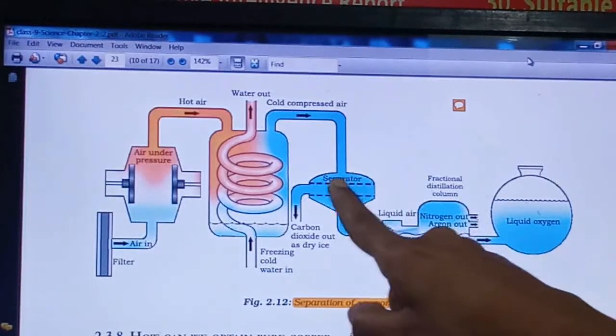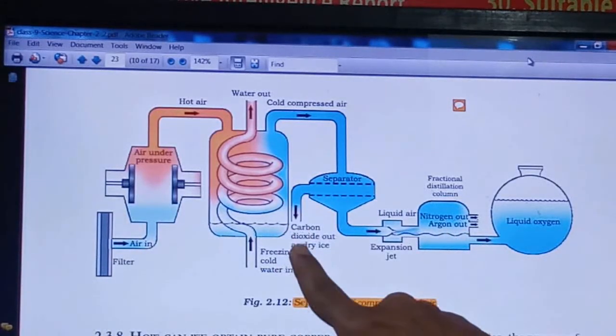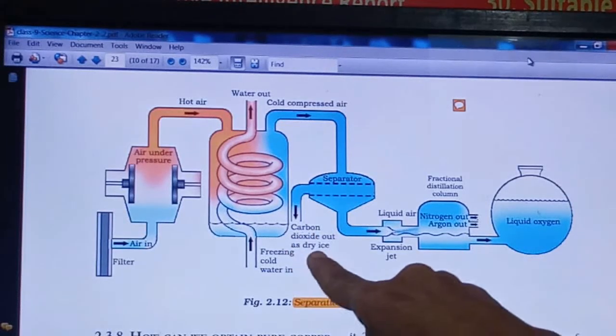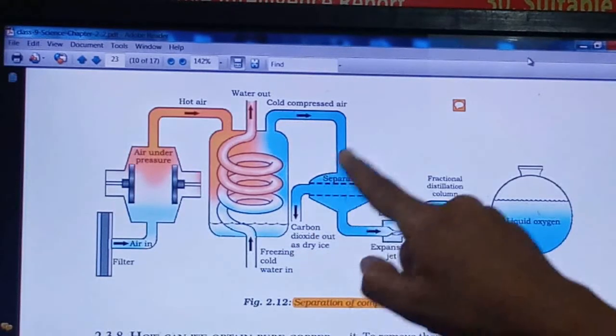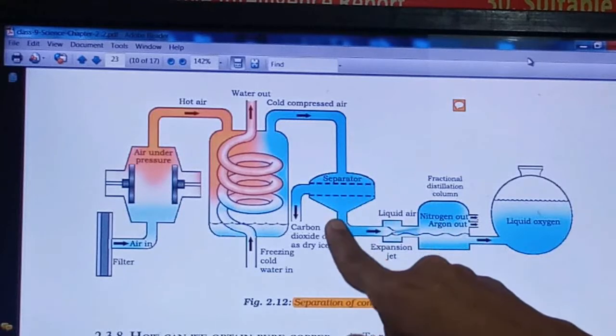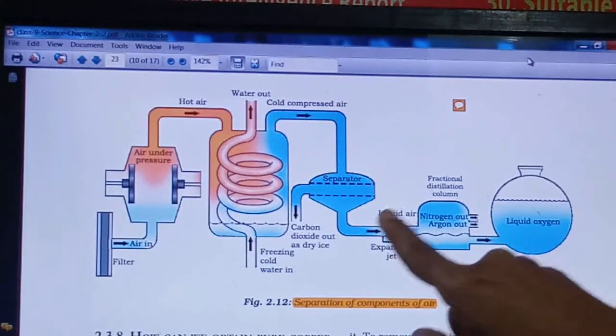So here the solid carbon dioxide will be separated out, and that is called dry ice. The remaining liquid air will come over here.